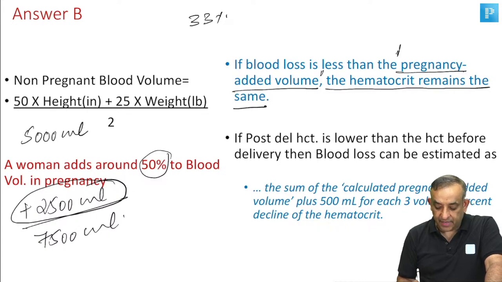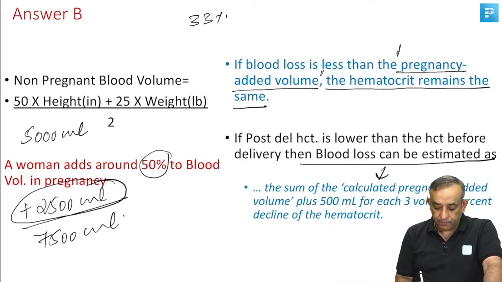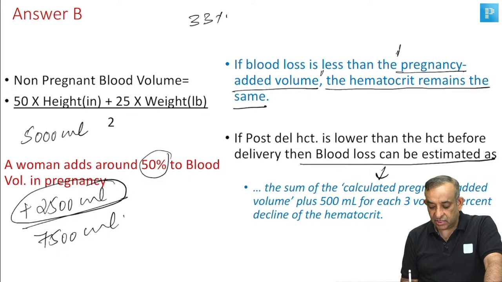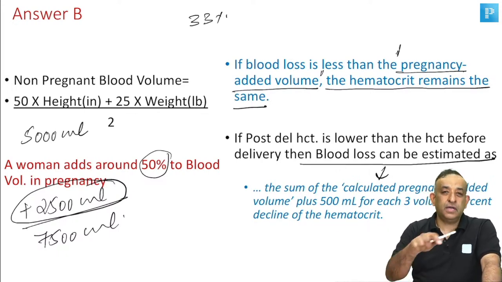If post-delivery hematocrit is lower than the hematocrit before delivery, then the blood loss can be estimated as the sum of calculated pregnancy added volume plus 500 ml for each 3 volume % decline of the hematocrit. The choice 4 of your MCQ.